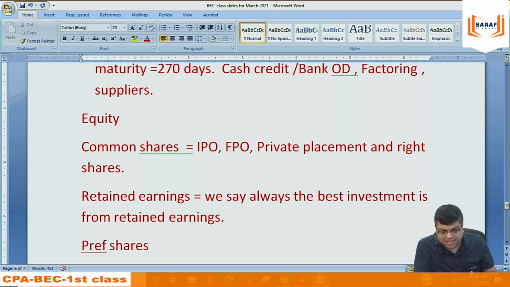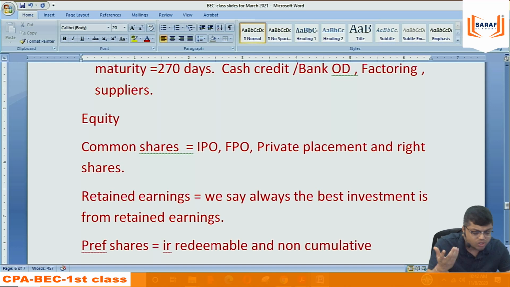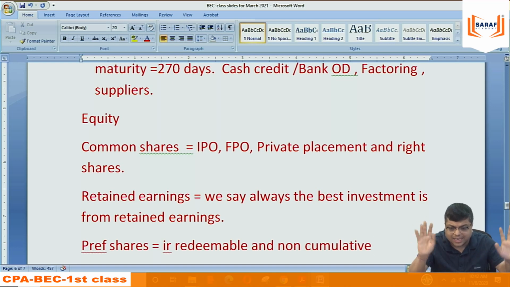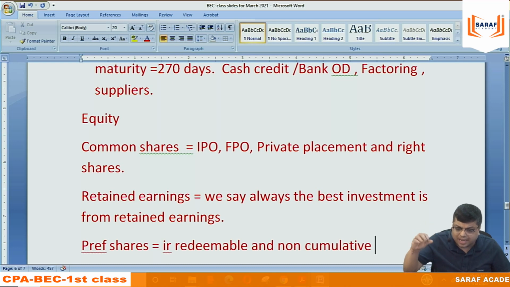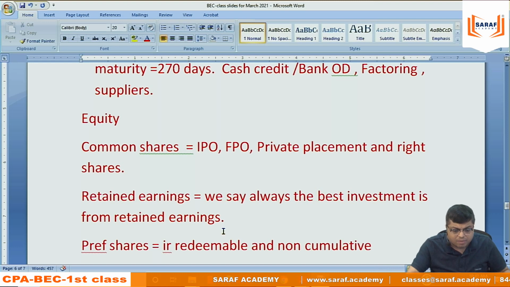And then the preference shares, as I said, if they are irredeemable and non-cumulative, it is actually equity only. There is no redemption, that is, redemption will not happen, like equity. And we have not told any preference shareholder that we will be giving this dividend and all that. If profit is there, we will give dividend, like the common shareholder: if profit is there, we will be giving them the dividend. Like that, the preference shares.